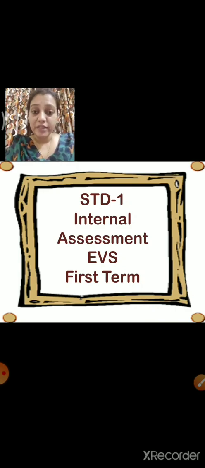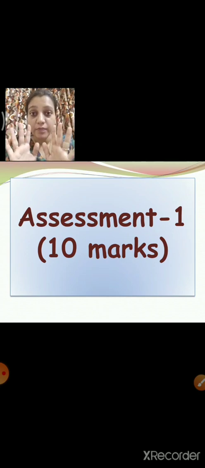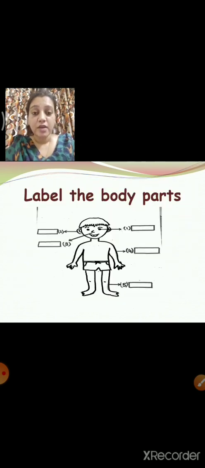Now today I'm going to explain what you are going to do in EVS. There is one assessment in EVS which I'm going to show you now, which is of 10 marks. So you are going to do it very well. It's very easy. Listen to me properly. What are you going to do in this? You have to label the parts of the body.